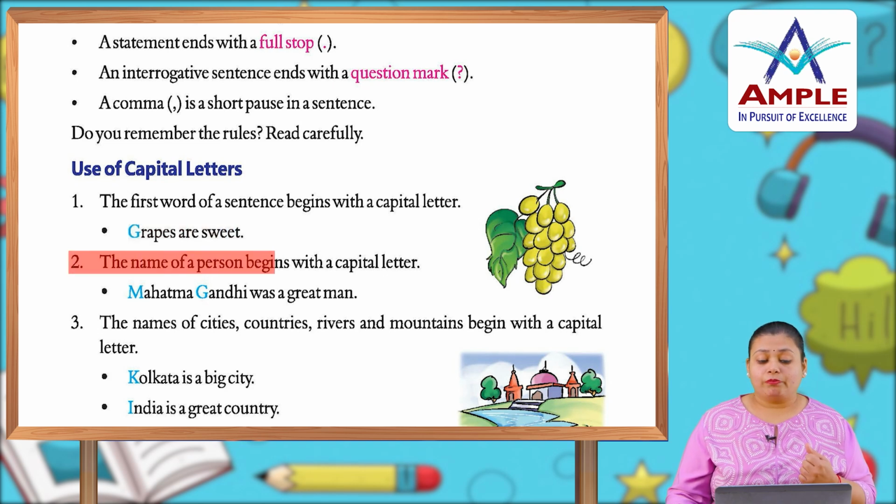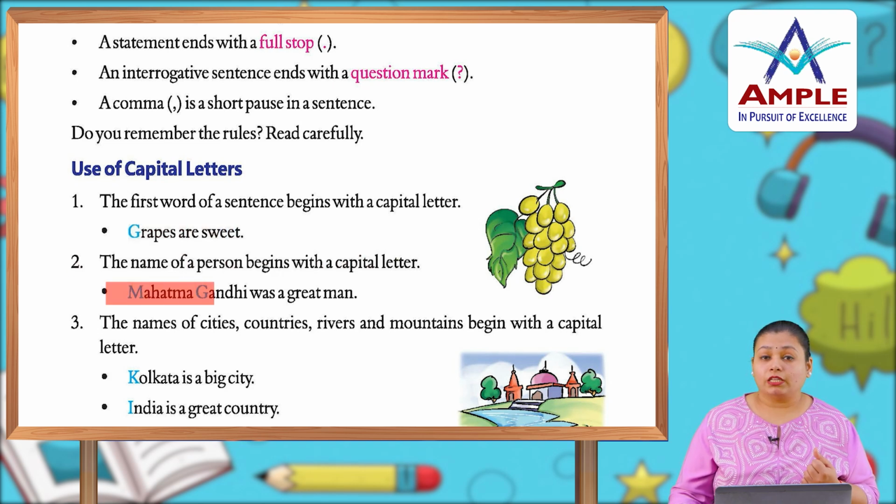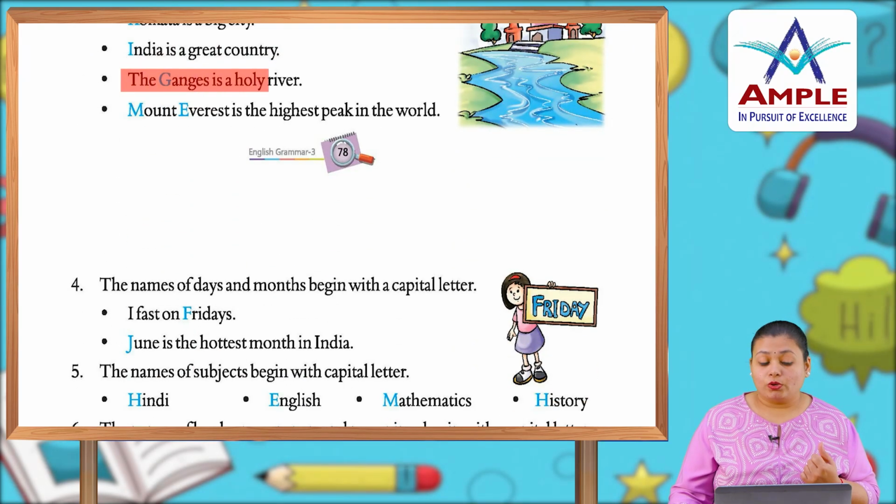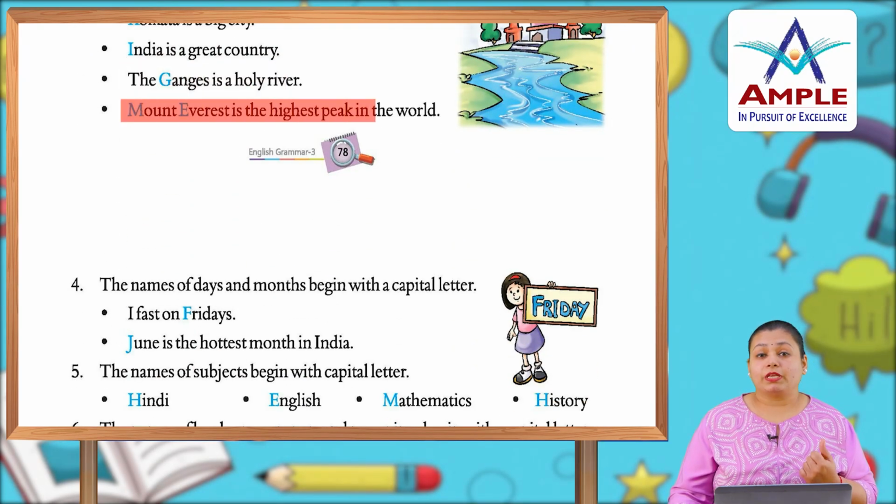The name of a person begins with a capital letter. Mahatma Gandhi was a great man. The names of cities, countries, rivers and mountains begin with a capital letter. Kolkata is a big city. India is a great country. The Ganges is a holy river and Mount Everest is the highest peak in the world.